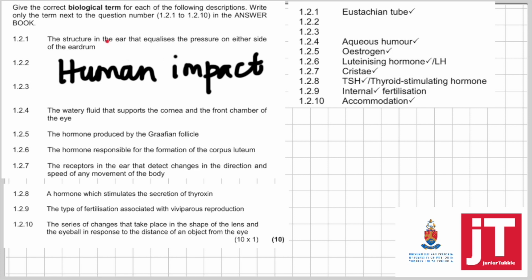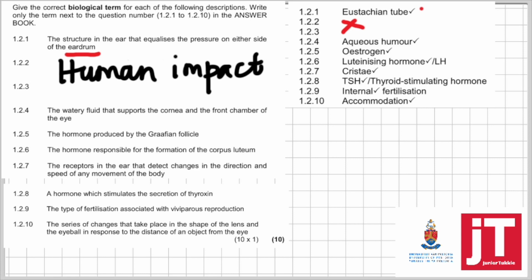It says eardrum, but I want us to get used to the word tympanic membrane or tympanum. We don't accept the word eardrum anymore, but this was 2015. Whenever you see the words equalizes pressure, that is the eustachian tube. 1.2.2 and 1.2.3 I've removed because they are based on human impact, so that's not part of the syllabus anymore.